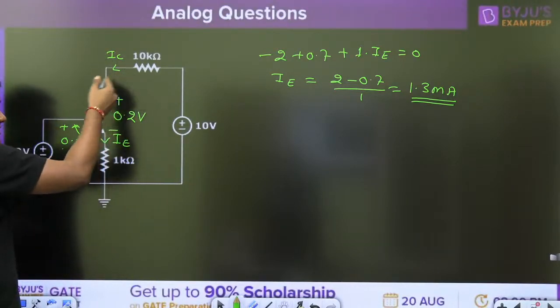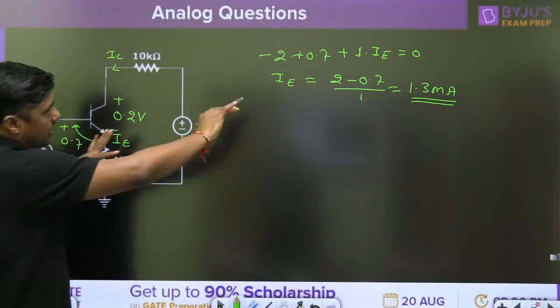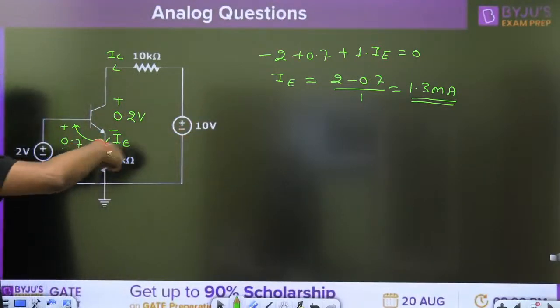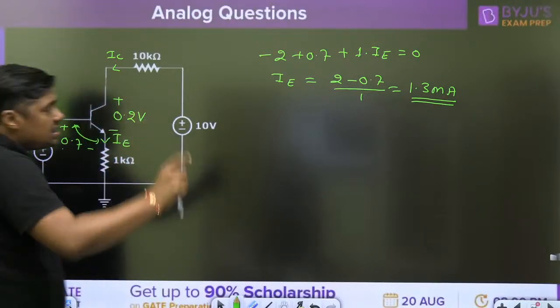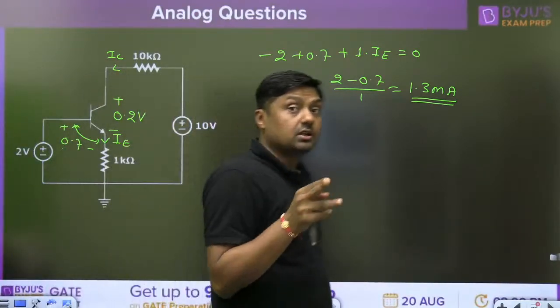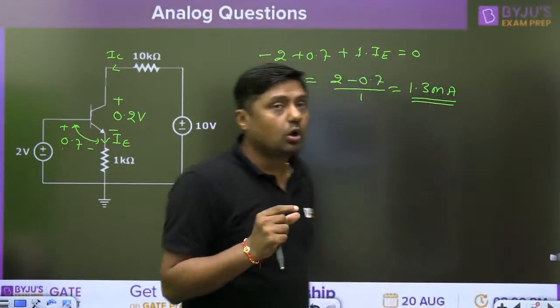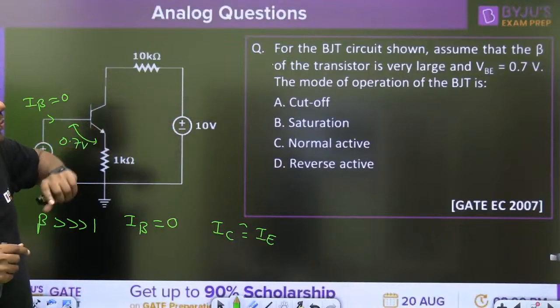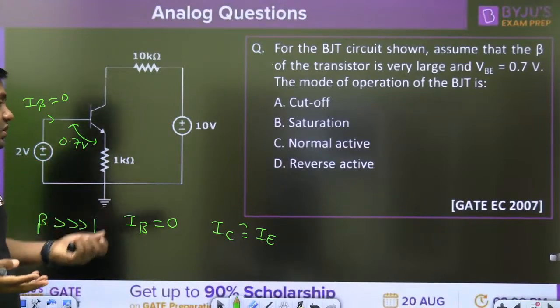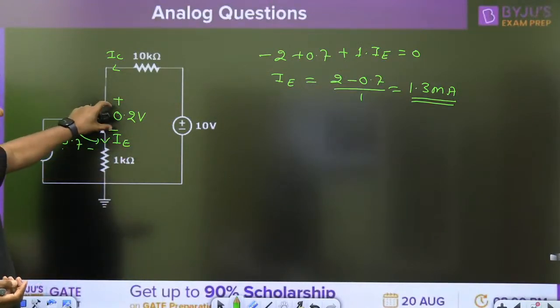Now write down the second one. First of all, calculate from the KVL. Now write down the KVL in the outer loop with taking VCE equal to what? 0.2 volt. That is the method. Take VCE equal to 0.2 volt, because it is given, right? Transistor large, VBE 0.7 volt, means it is a silicon transistor. We can assume that this is the saturation voltage.